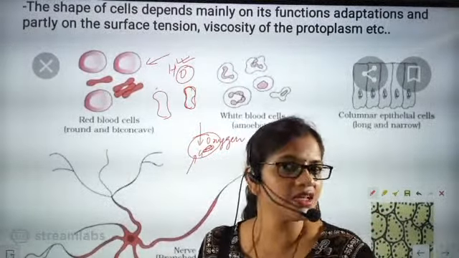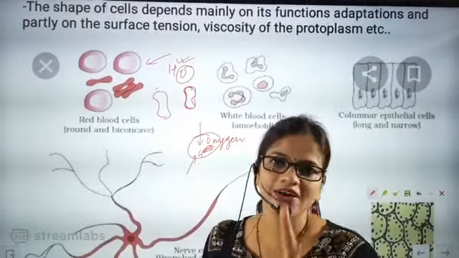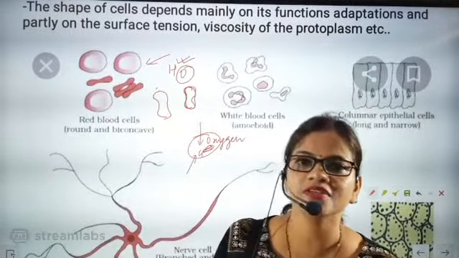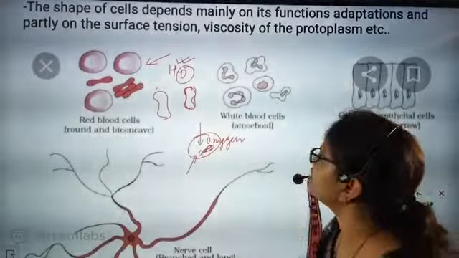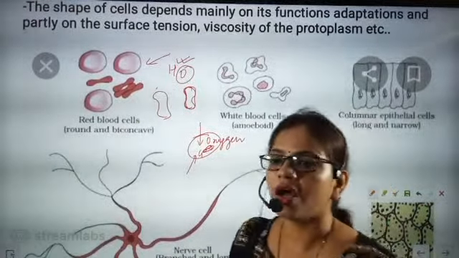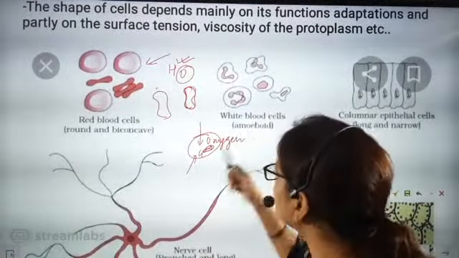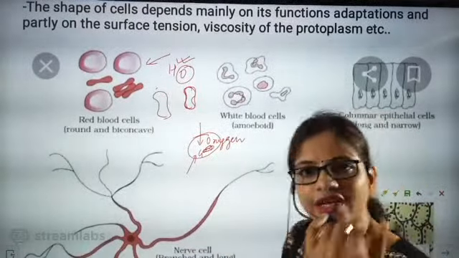Amoeboid, because it is very similar to an amoeba. Right now I have discussed this, beta. It is doing the same activity like an amoeba. Amoeba do not have a fixed shape. Same WBC do not have a fixed shape. It changes its shape, beta.